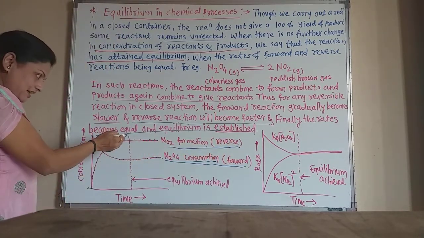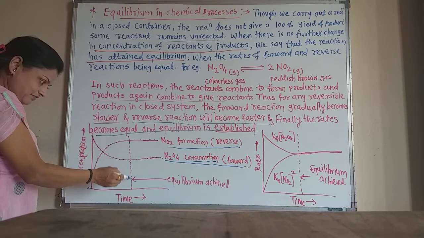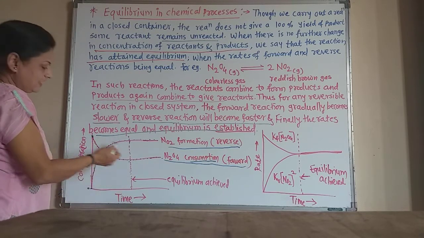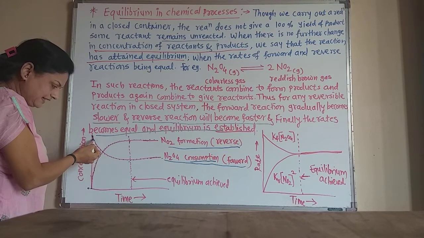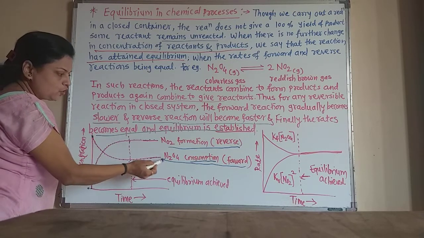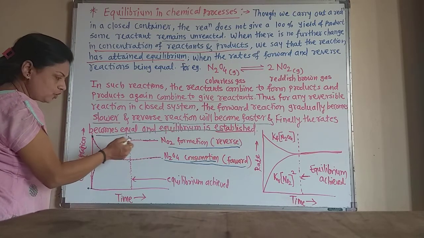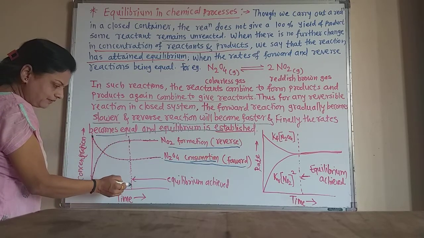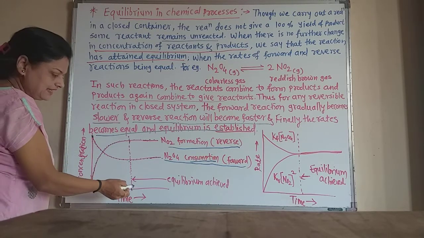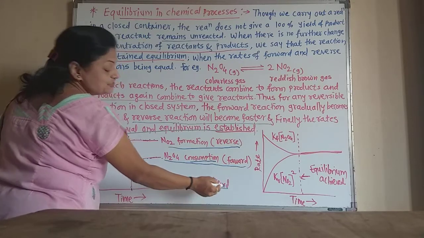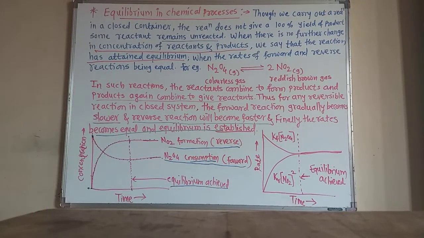And a time comes when the rate of decrease in the concentration of N2O4 and the rate of increase in the concentration of NO2 become equal. At that time, equilibrium is achieved or established. This is the dynamic chemical equilibrium.